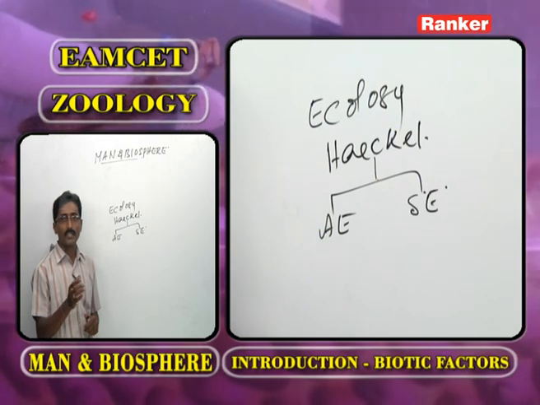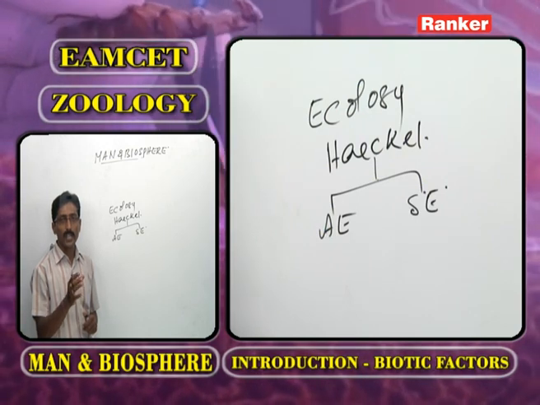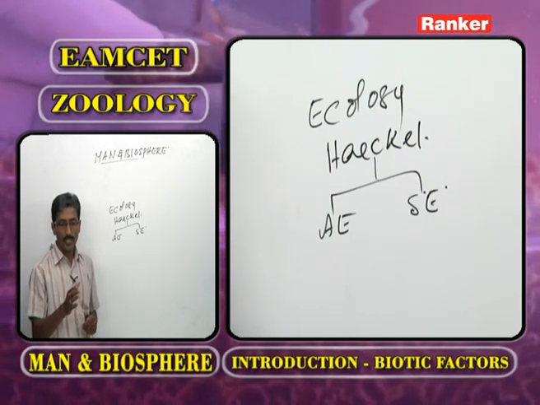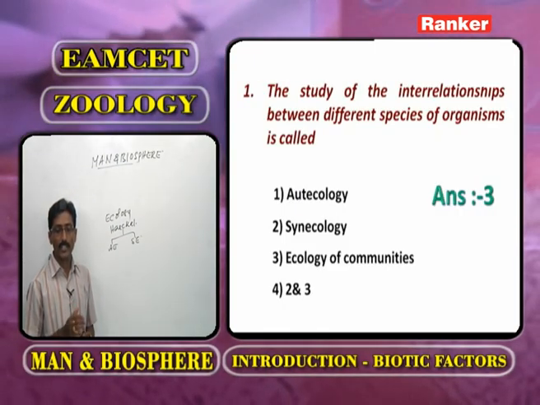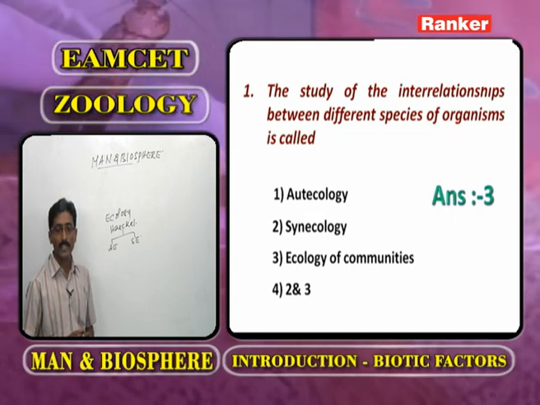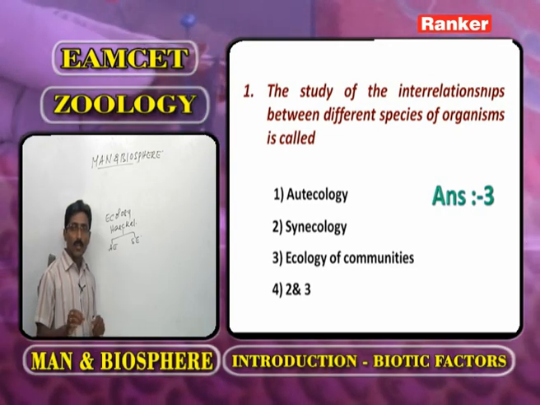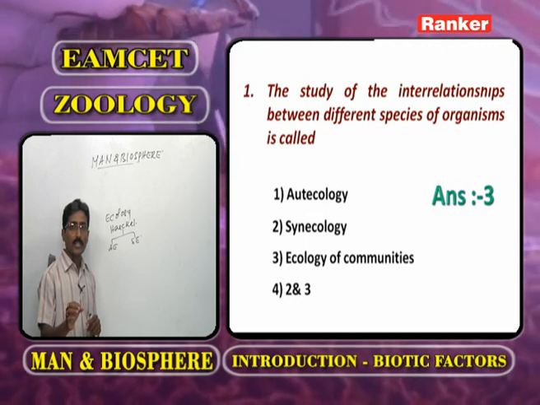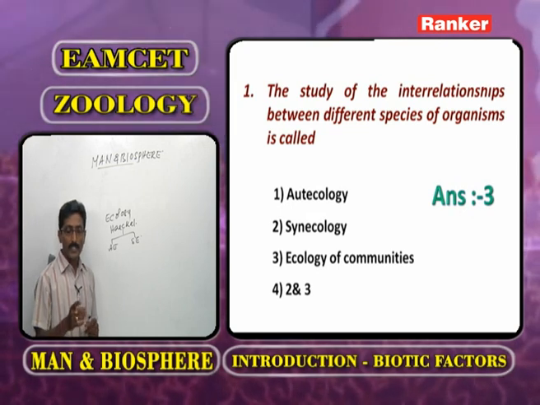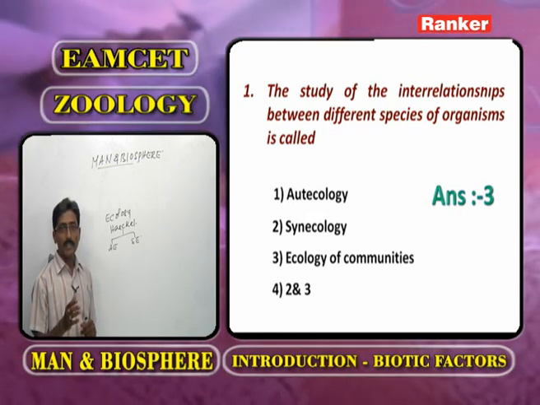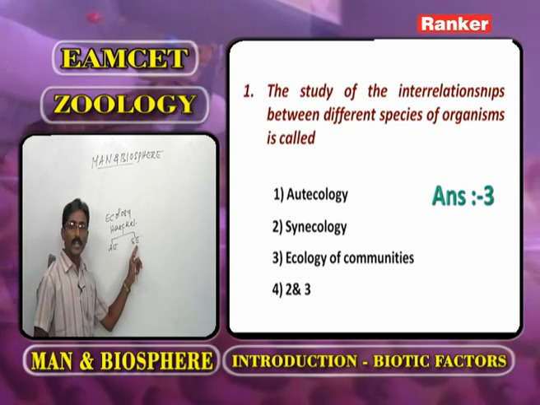What is meant by logos? That is the study. What is meant by oikos? That is house. Here, the house is the surrounding environment. Now, as we observe the first question, the study of interrelationships between different species of organisms is called, one option is autecology. What is meant by autecology? The relations between living organisms of one species and the surrounding environment. Second one, synecology: relations between organisms of different species and the surrounding environment.